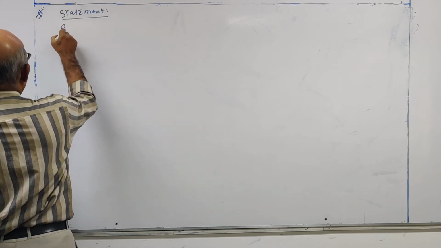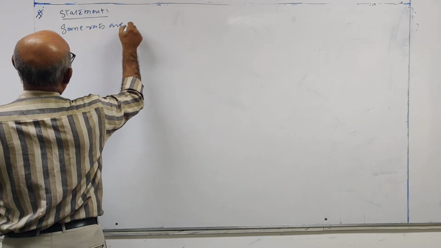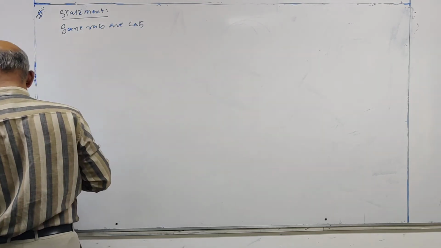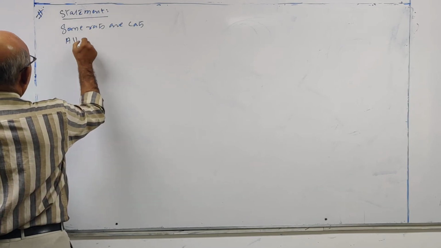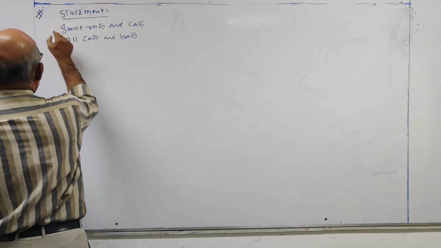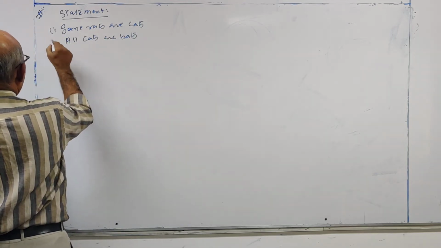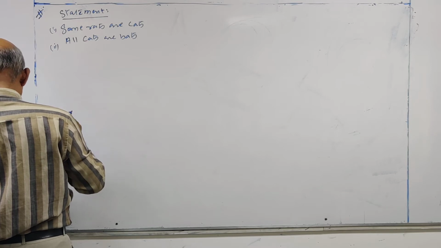Some rats are cats. All cats are bats. Statement number 1, statement number 2. Conclusion: No rats are cats.